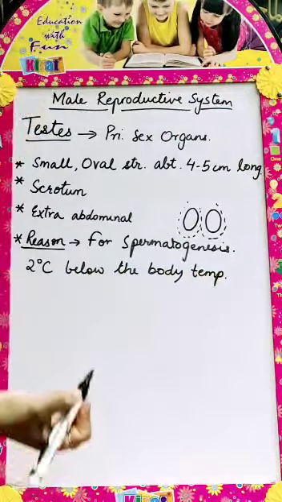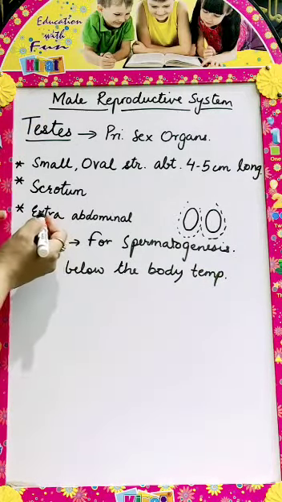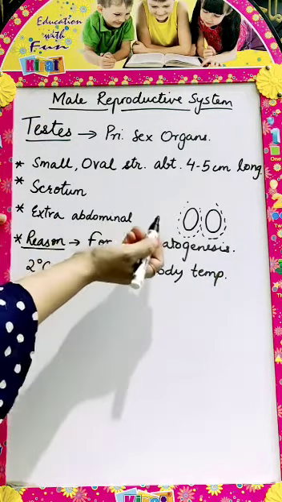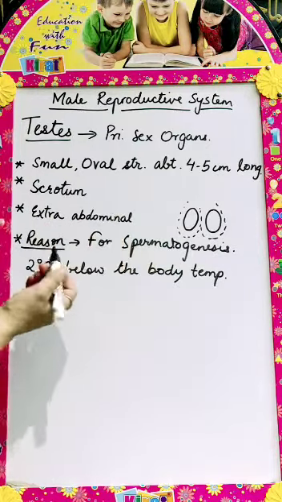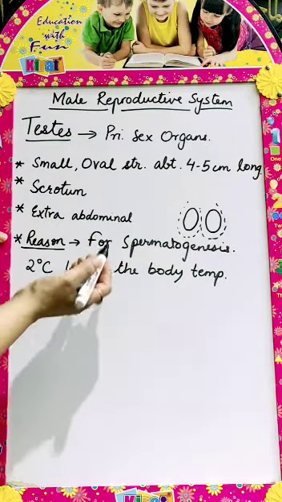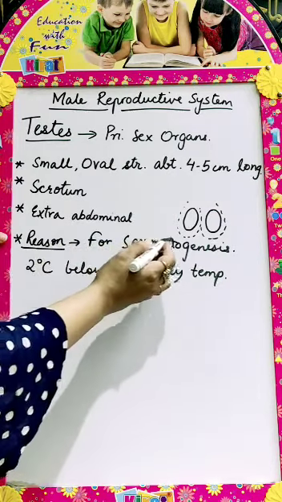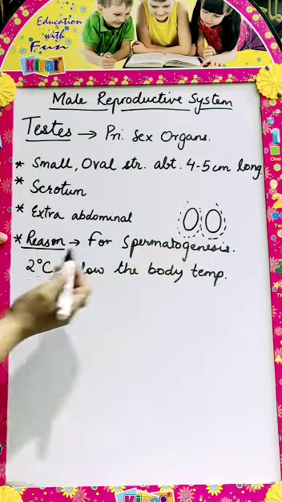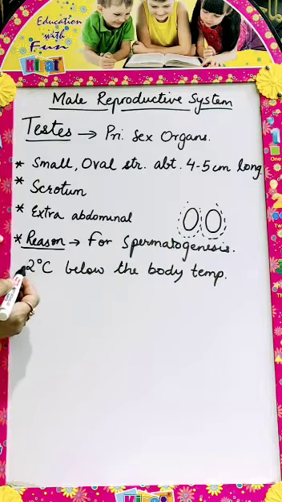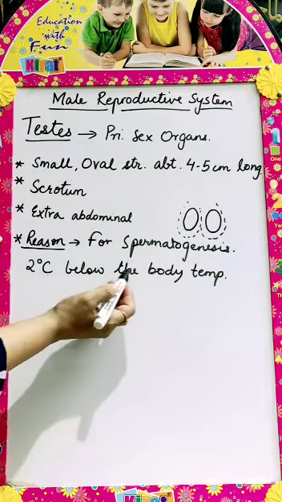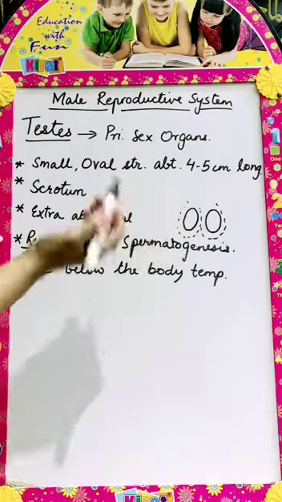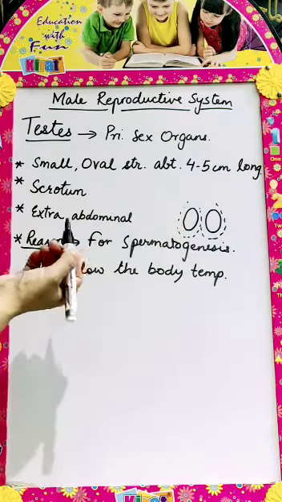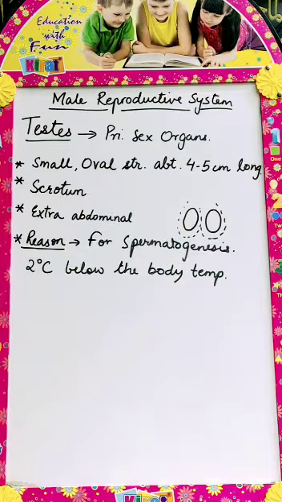Sometimes this question is asked: why are the testes extra-abdominal in nature? Why are these suspended below the abdominal cavity? The reason is that for spermatogenesis, the temperature required is 2 degrees centigrade below the body temperature. That is why these remain suspended below the abdominal cavity.